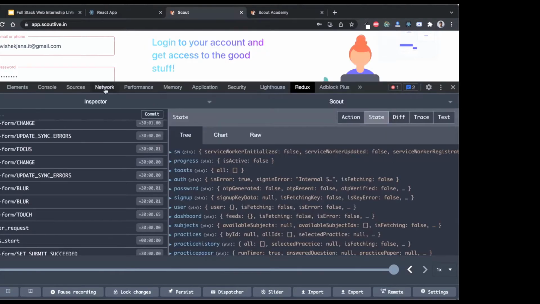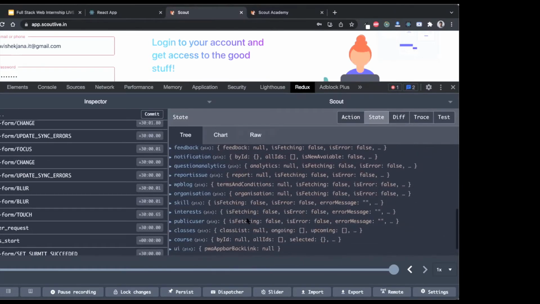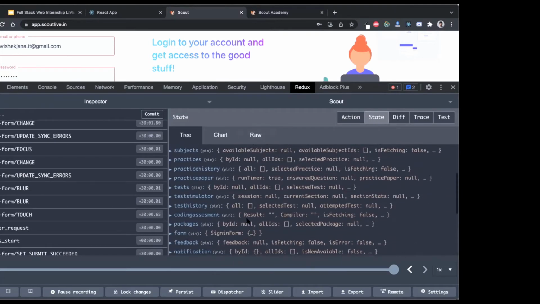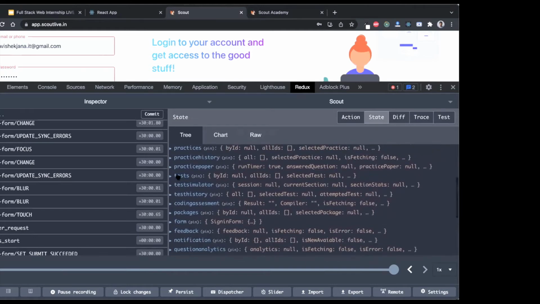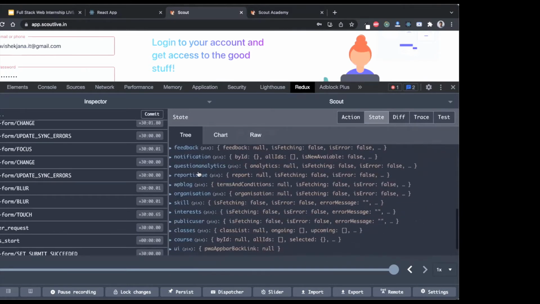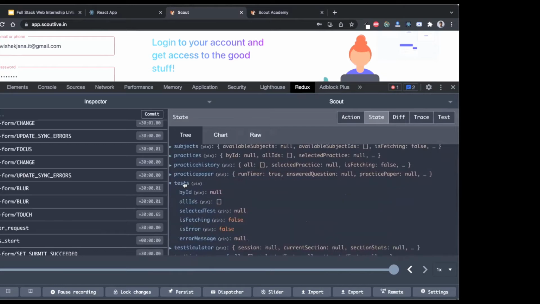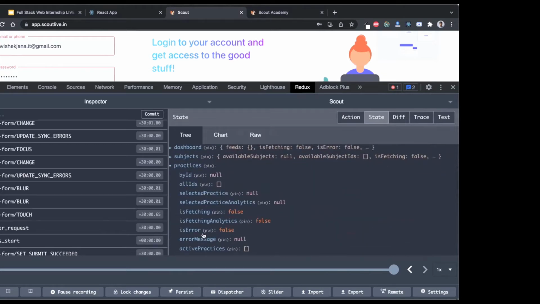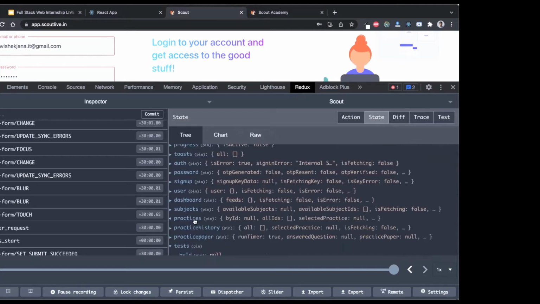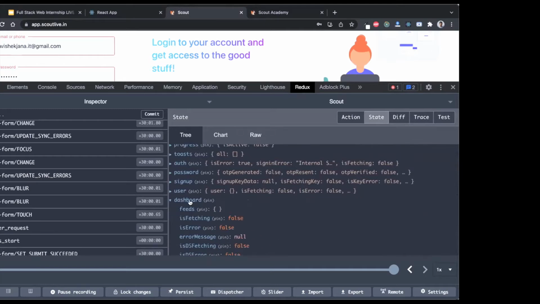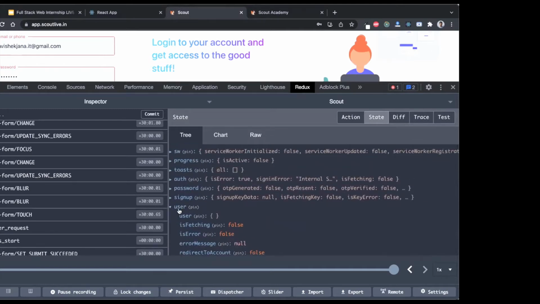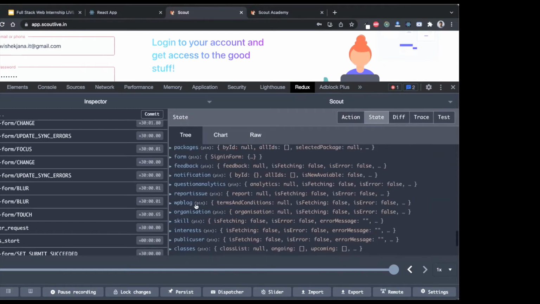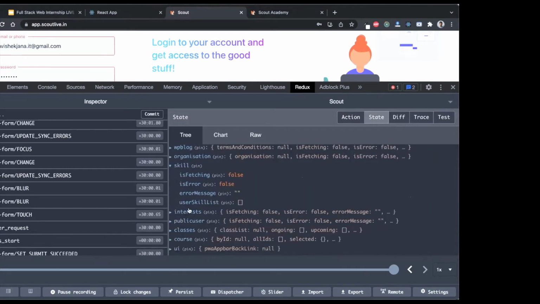What it enables is that it adds this Redux tab in your inspect element tool. Inside this Redux tab, you just go to this state. There you'll be able to explore all the reducers you have in your application. As you can see, there are these many reducers already present inside the application. Like there is a test reducer, there is a practice reducer. What is inside that, I will come to later. There is a subjects reducer, there is a dashboard reducer, there is a user reducer, then there is a skill reducer, there is an interest reducer.